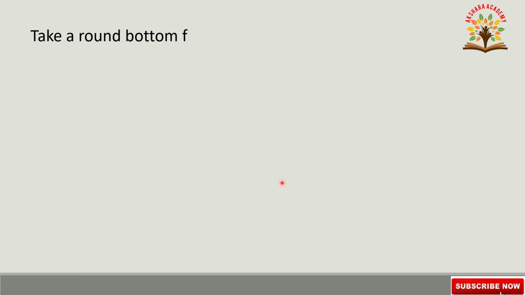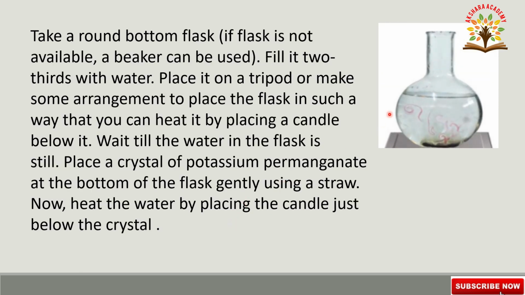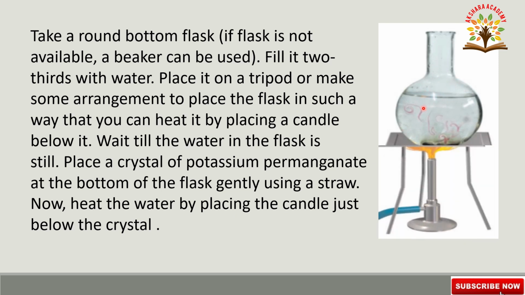Now here, this is a round bottom flask which is placed on the tripod stand, and we are supplying the heat using a Bunsen burner. Take a round bottom flask. If a flask is not available, a beaker can be used.